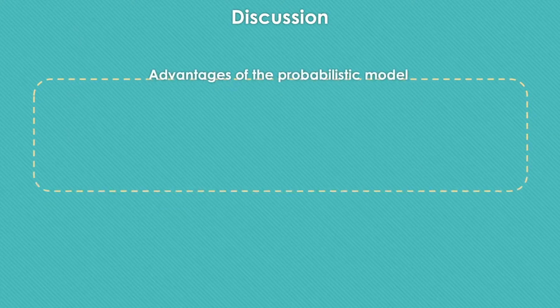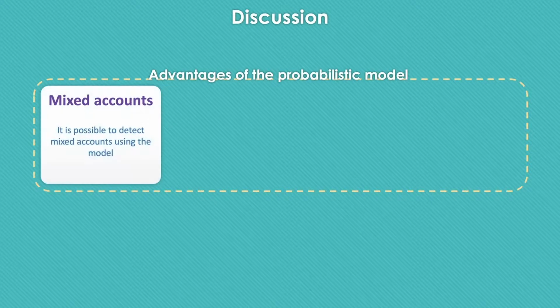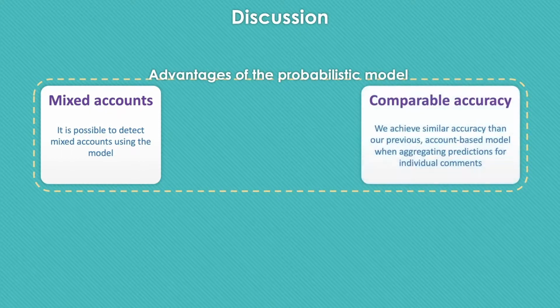Why is this model better? In our previous work, we claimed that an account is a bot or a human, and we know that in some cases, especially in mixed accounts, we are wrong. Also, the fact that we have mixed accounts makes it interesting to analyze individual comments instead of sets of comments. The new model not only works on individual comments, but is also able to predict accounts with a confidence level.